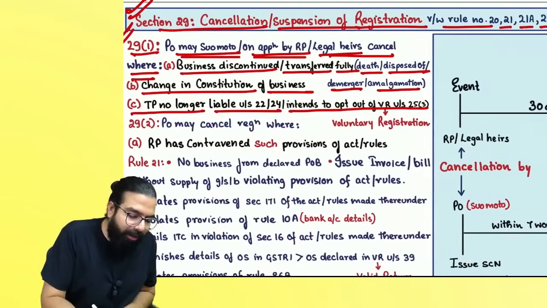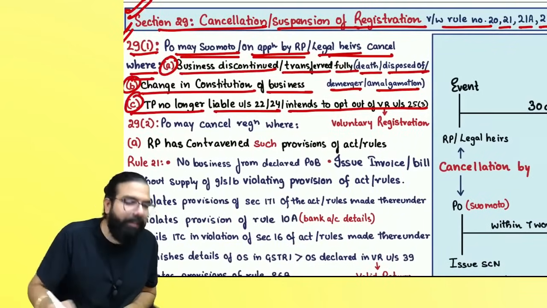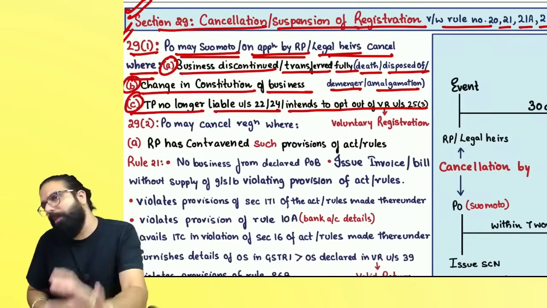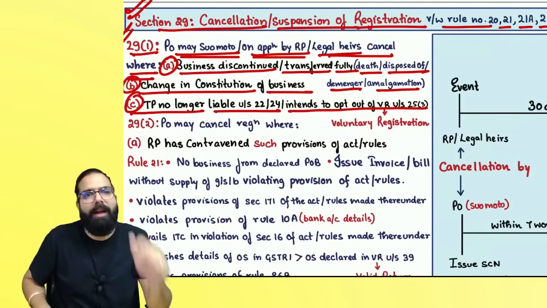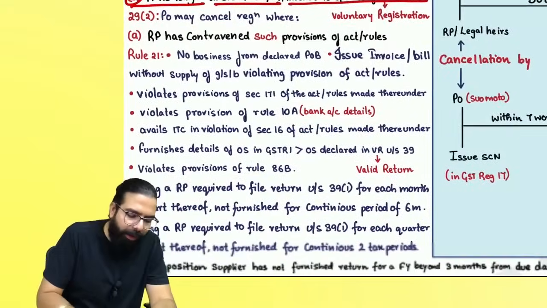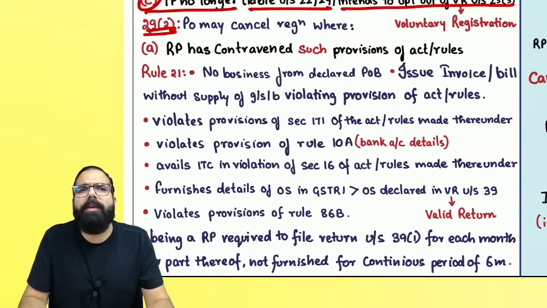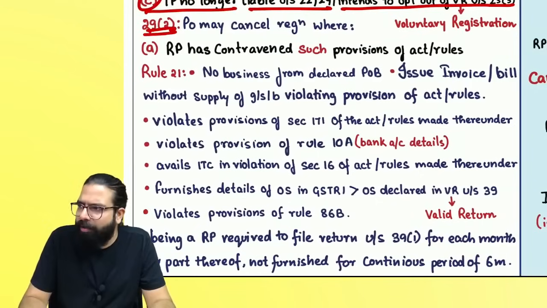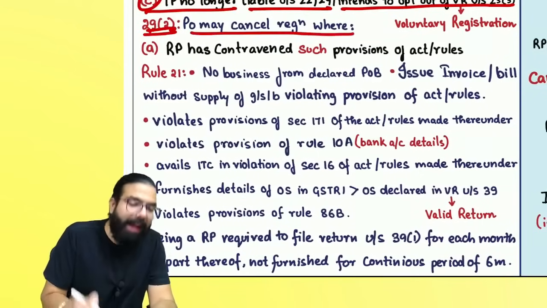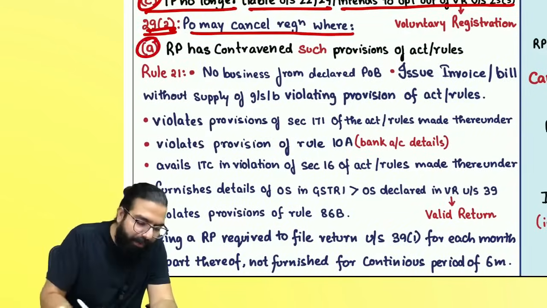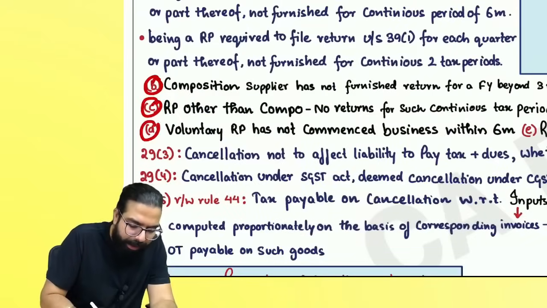So these are the three scenarios when proper officer can cancel your registration suo moto, or one person can apply. If he has died, the legal heir can go ahead and apply. Section number 29(2) being the most important part, which goes ahead and says what are the scenarios when proper officer can go ahead and cancel your registration. Remember, proper officer may cancel your registration where there are 5 scenarios: A, B, C, D, E.